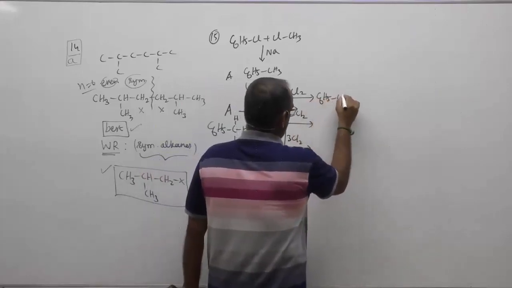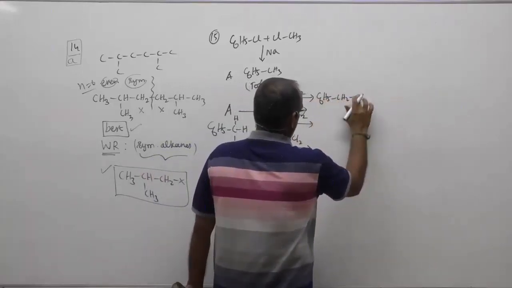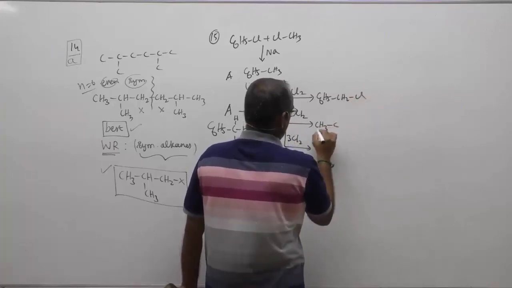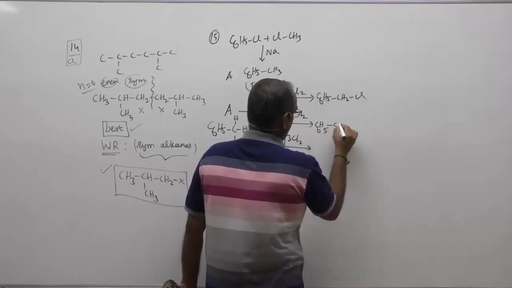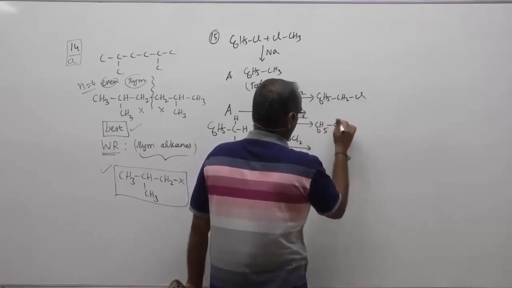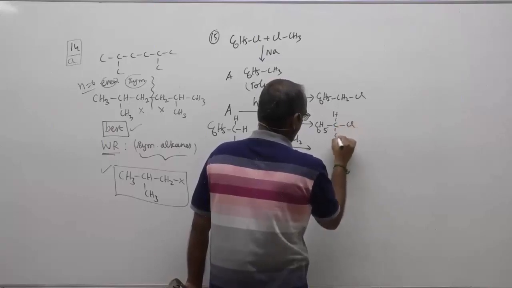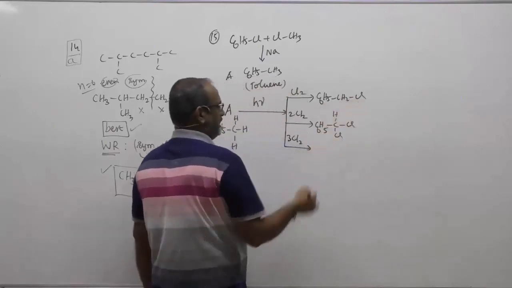We will get C6H5CH2Cl. And similarly here, C6H5CHCl2. This is called benzyl chloride.